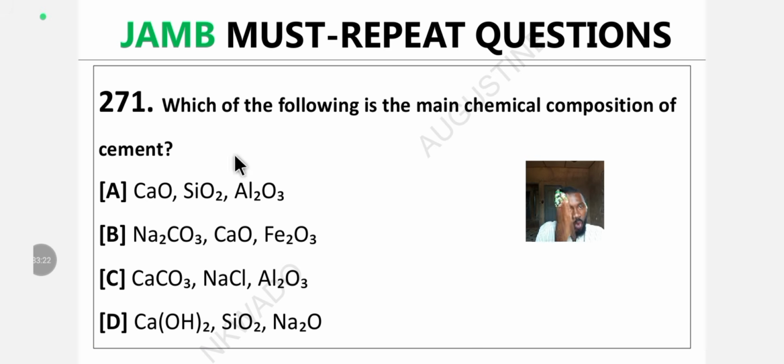Question 271. Which of the following is the main chemical composition of cement? I tell you, JAMB will repeat this question. They always repeat that. They put it on their syllabus. I told you to know the composition of cement. A, B, C, D. What's the answer? You are a scholar now. I know you. I've seen you before now. Please drop the answer in the comment section.